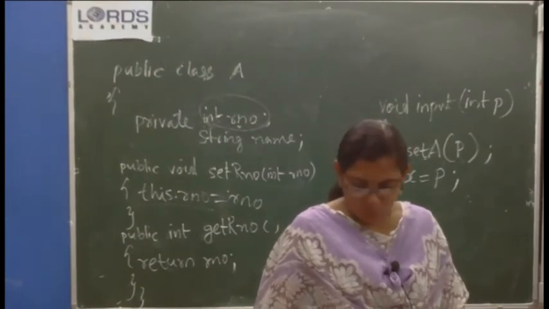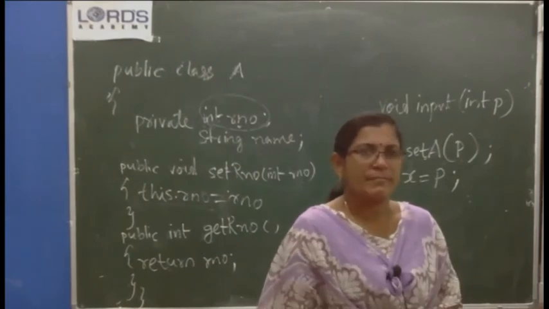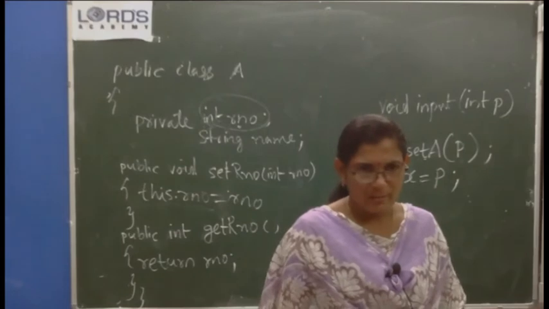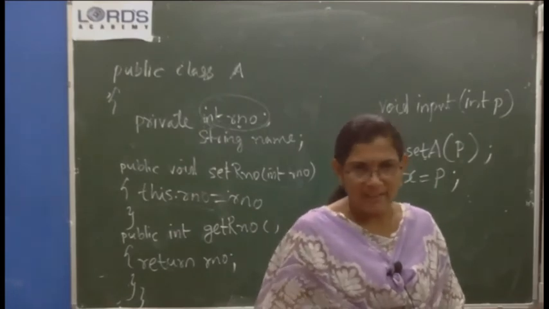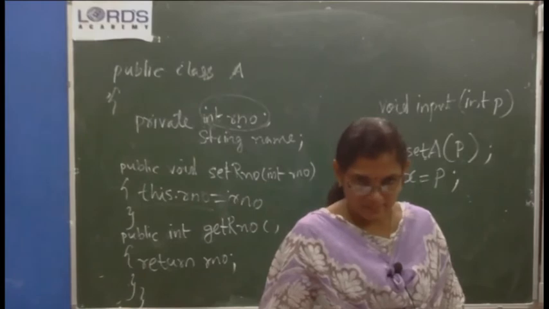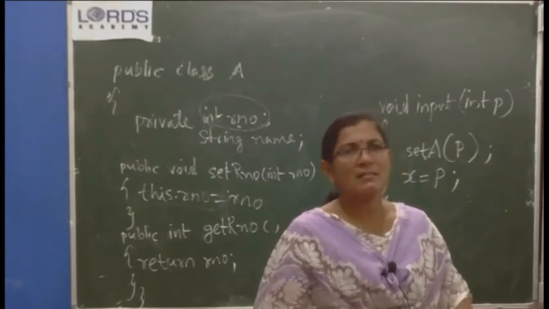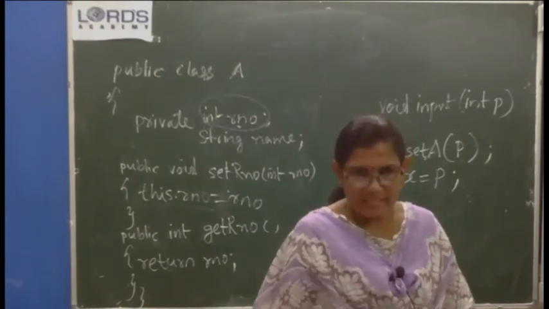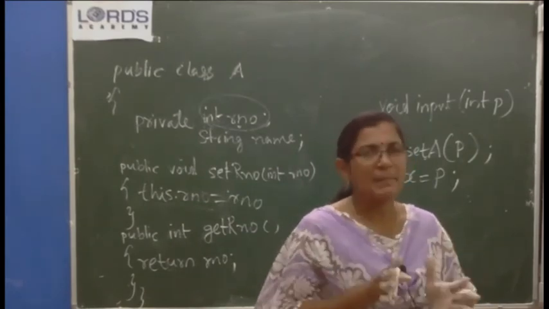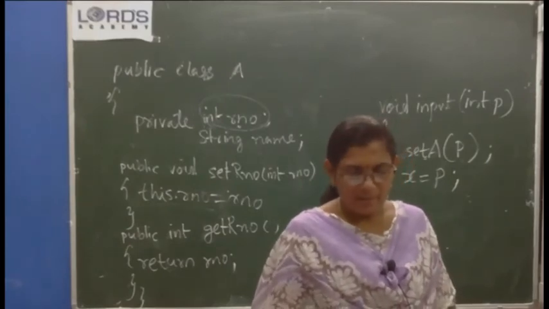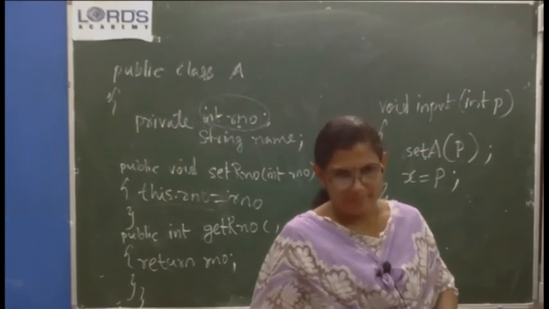What I am telling is, once you have compiled the class ABC you created and compiled and kept, you did not create any object. Manually you have to create an object and set the value, because set method is of what type? Instance method, not static method, isn't it? Non-static method. So you have to create an object and set the value if you want to give the value for A. Otherwise in the subclass you compile and keep ABC. You need not create an object. And then you create XYZ.